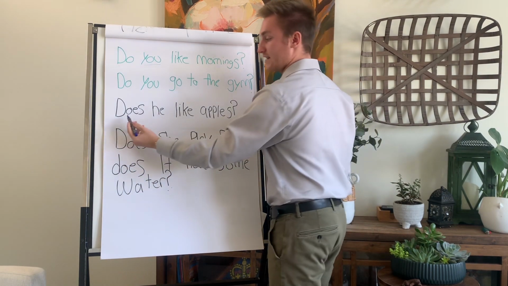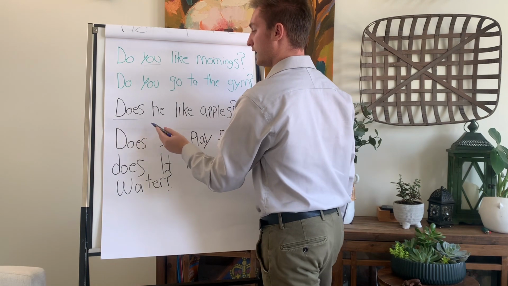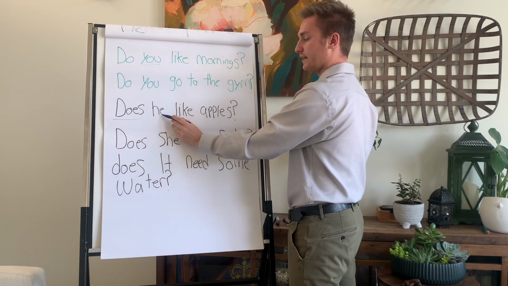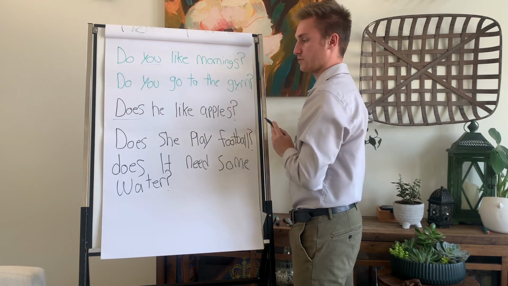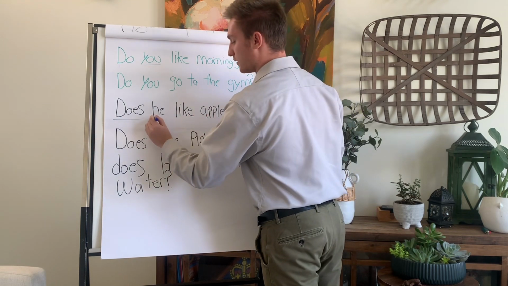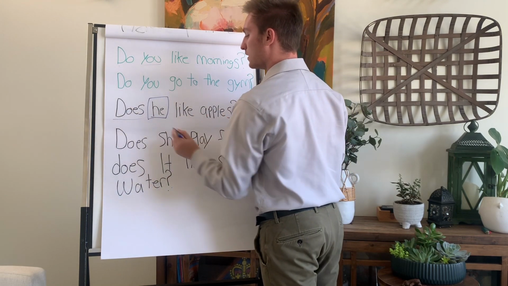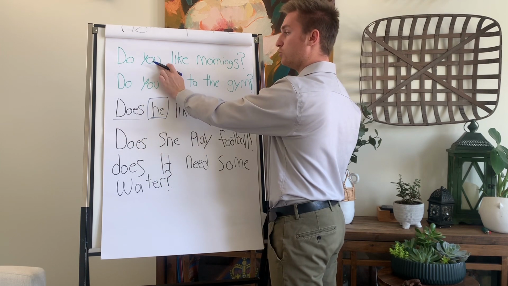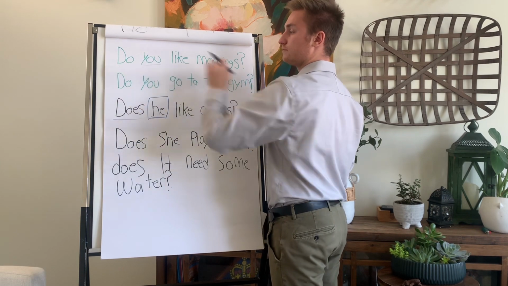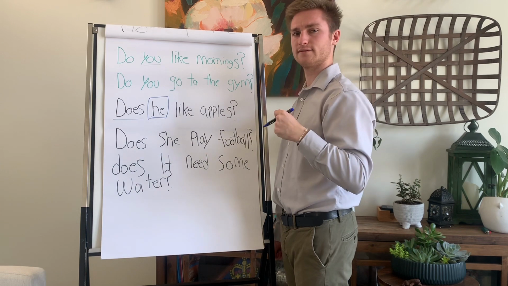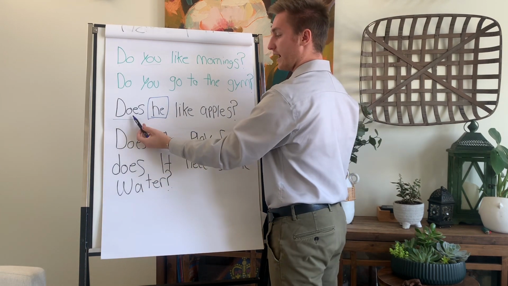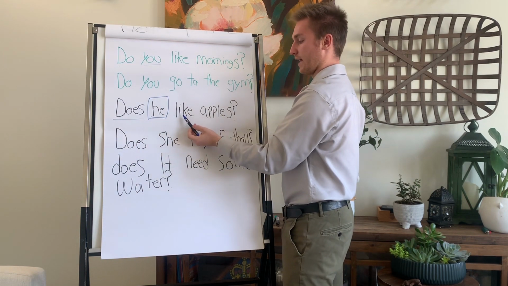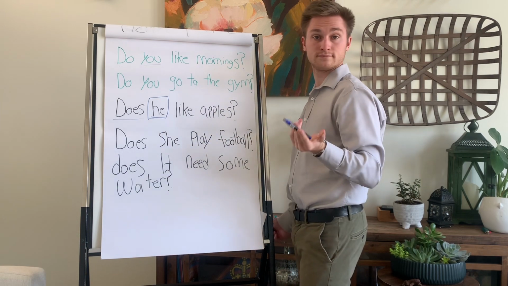Now, let's look at does. Does he like apples? So now, because of he, we are going to use does. When we use you, we use do. Got it? Does he like apples?